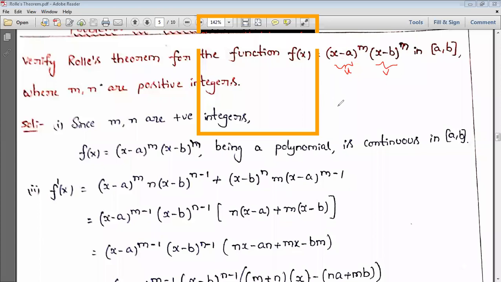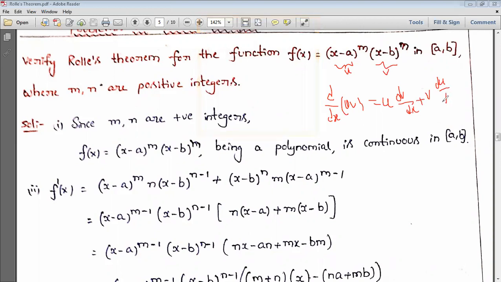What is the formula we are using for the product uv? The product rule. For uv, we simply apply u into dv by dx plus v into du by dx, that is, uv dash plus vu dash. So this is the formula we are applying, the product rule. First we write u as this, as per what we chose as u.